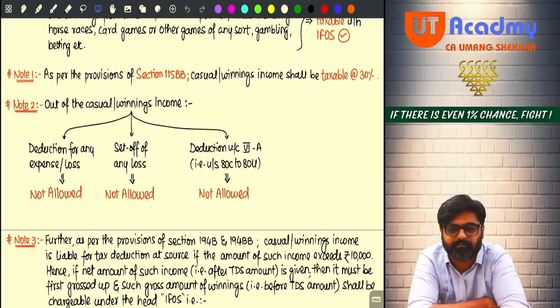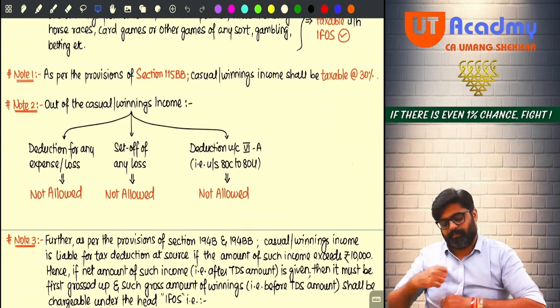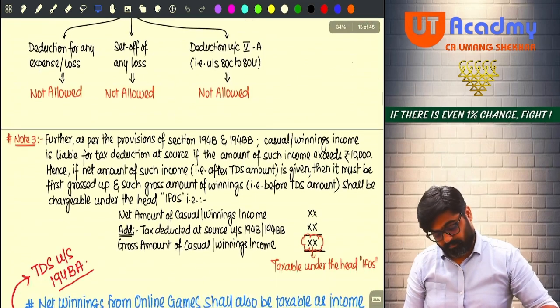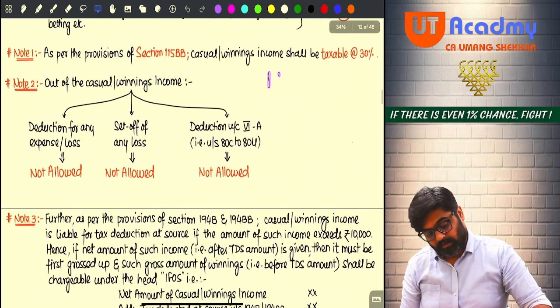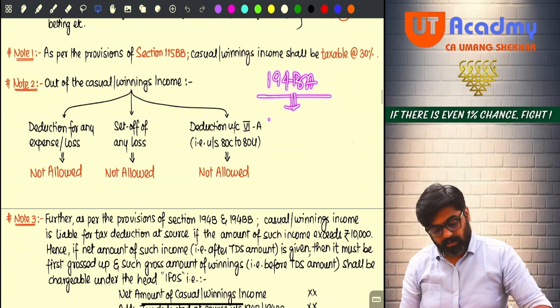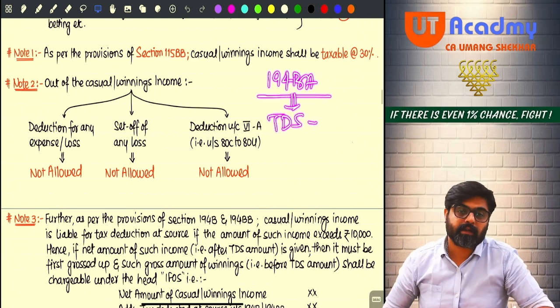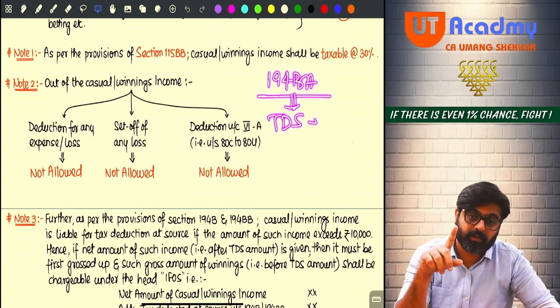Okay, then wait, one more small thing I will say. Under section 194BA, the TDS is deducted whatever is the amount of winnings.